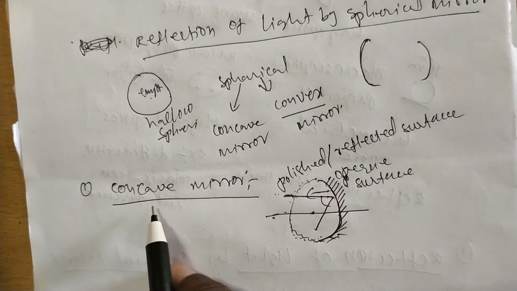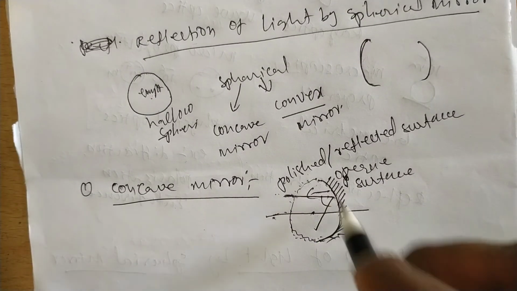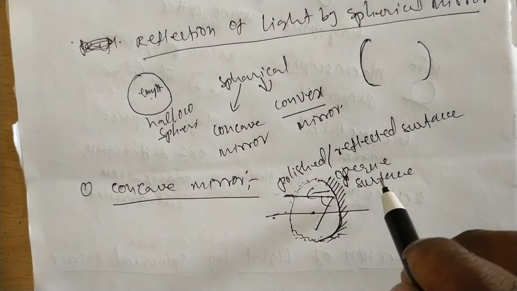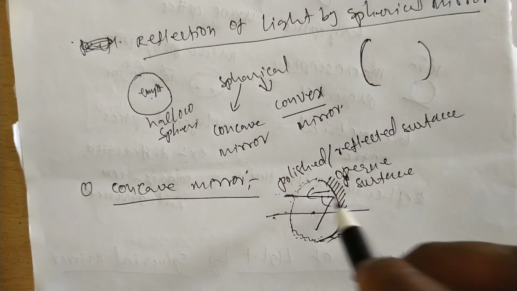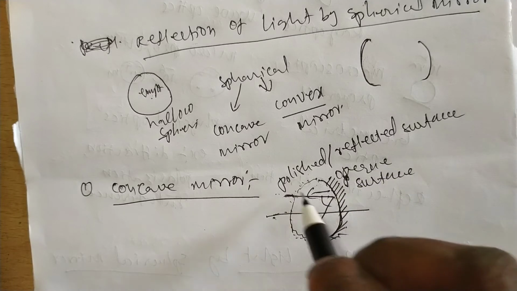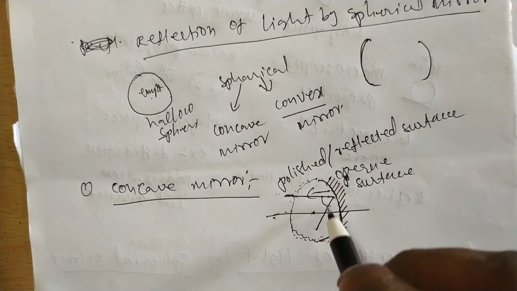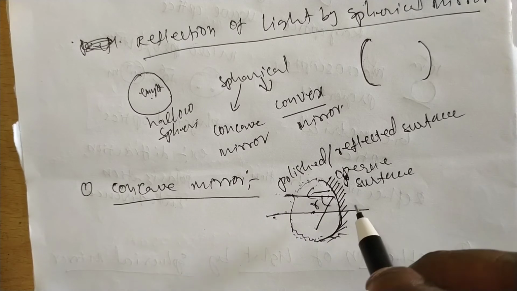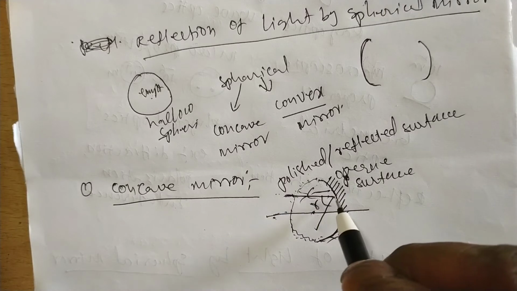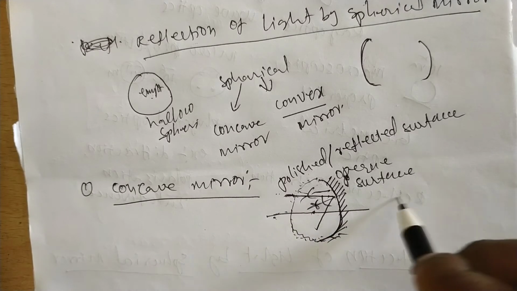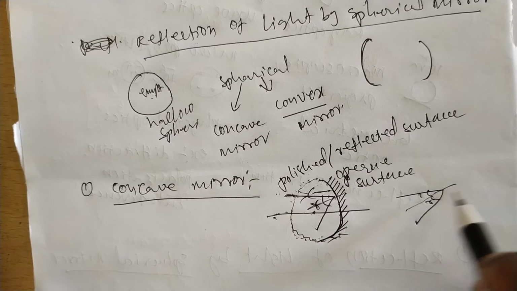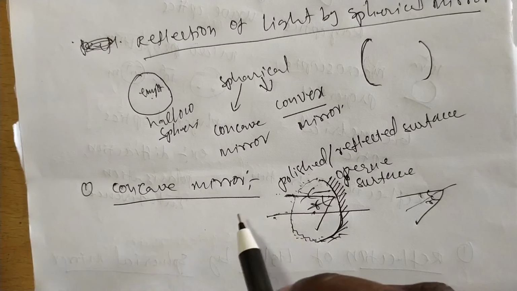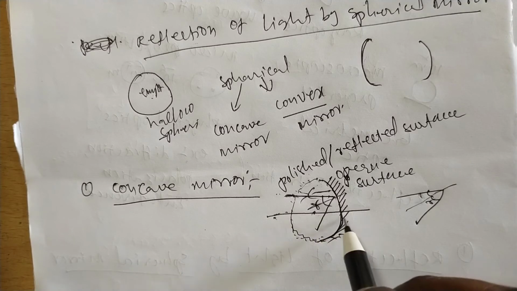Now we discuss the concave mirror. A concave mirror has one side as an opaque surface and another side as a polished or reflecting surface. When light falls on the reflecting side, it is reflected at a reflected angle. That is the incident light. We can draw the normal line. This is the incident angle, this is the reflected angle, in the same medium. This is the concave mirror.